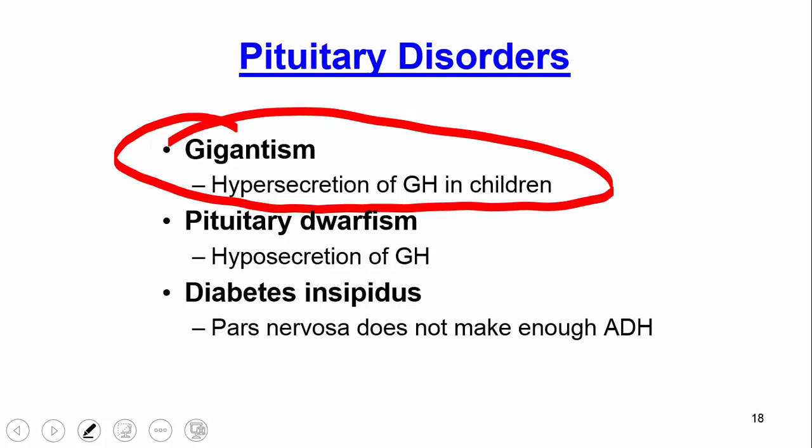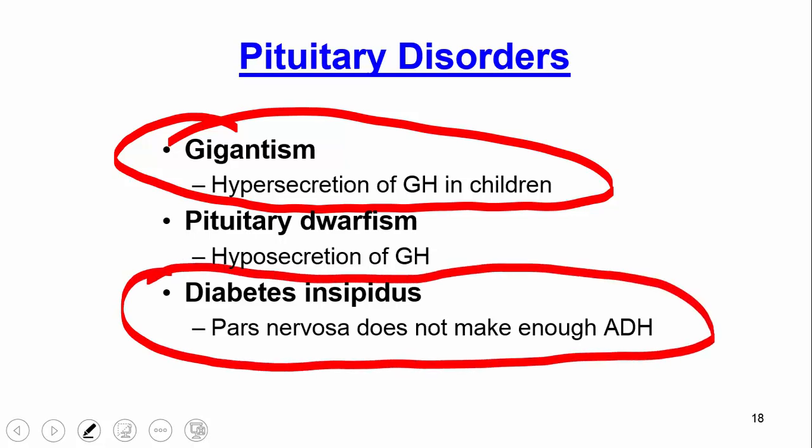That's hypersecretion of this growth hormone in children. If it's in adults, it doesn't have quite the same effect, but we have that effect where we get large facial structures, right? So adults can't grow in height anymore if that's the first time they experience increase in GH, but their bones can sort of get thicker, right? Okay, too little, you have dwarfism. Right? If it's hyposecretion, you have dwarfism. And then obviously some forms of diabetes can result from this as well. This is really not the classic form of diabetes though, but it is one form.